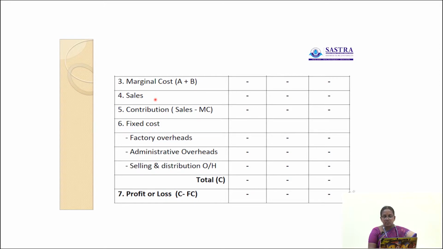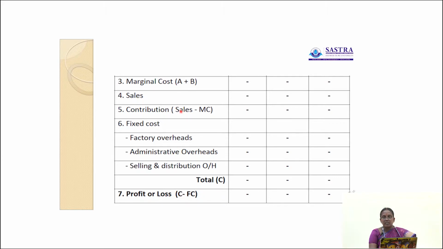Then the next one is fixed cost. Fixed cost, that is given in the problem: factory overhead, administration overhead and selling and distribution overhead. The total is called fixed cost. Next we have to find out the profit or loss. Profit or loss is equal to contribution minus fixed cost.